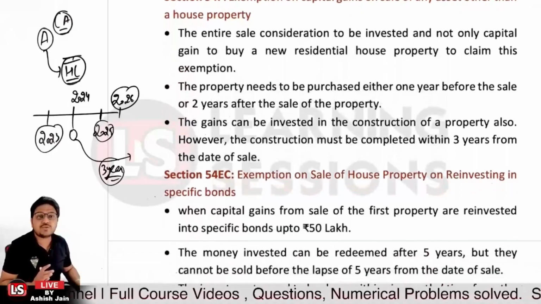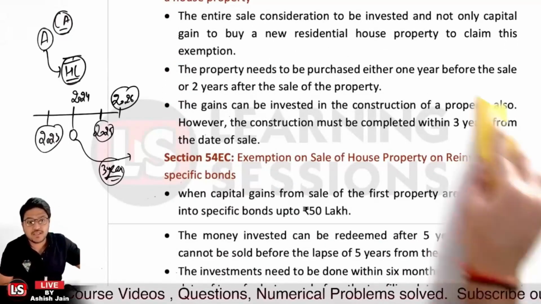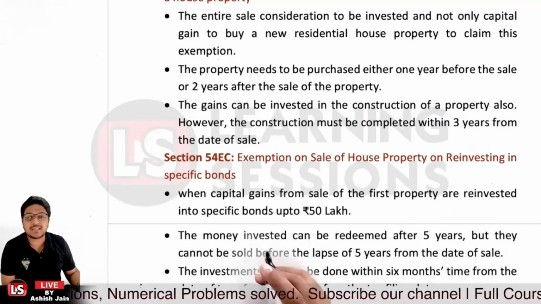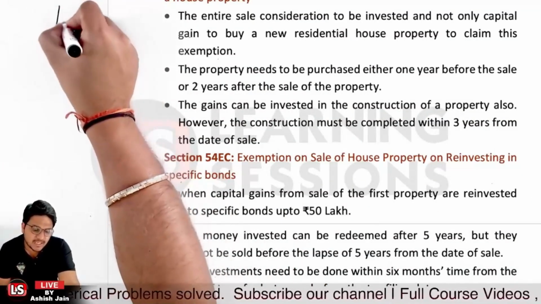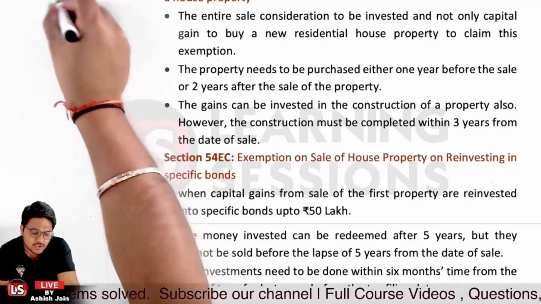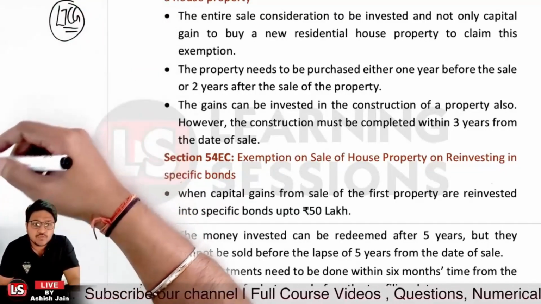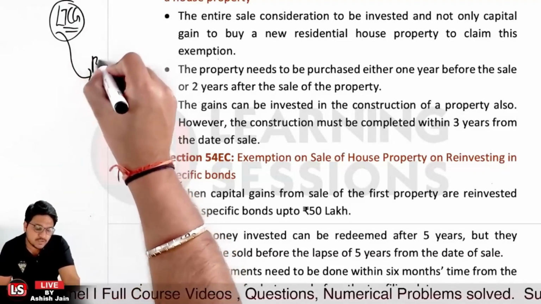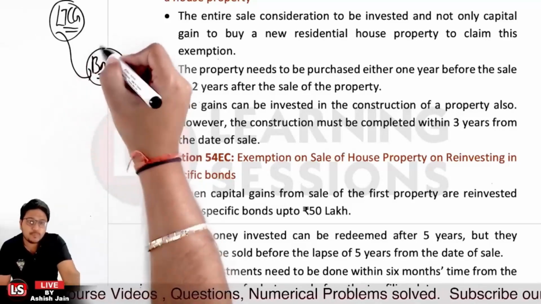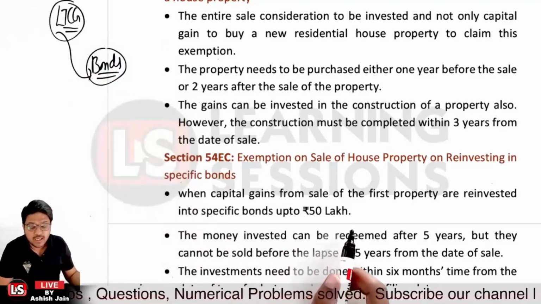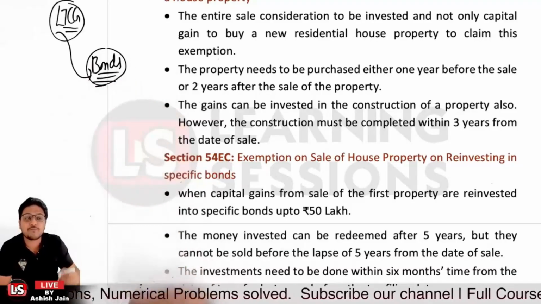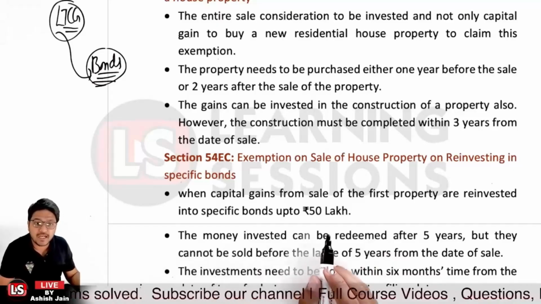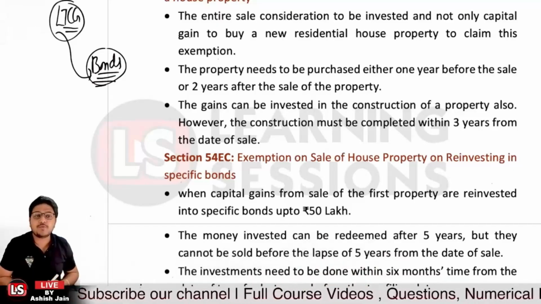Okay. Further, it's related to section 54EC. 54EC is actually related to exemption on sale of housing property on reinvesting in specific bonds. Let's say you had some long-term capital gain, and whatsoever the amount it was, you reinvested into specific bonds or government bonds, up to rupees 50 lakh only. And those bonds will have a lock-in period of 5 years, and they cannot be sold before 5 years from the date of sale, right? They cannot be sold before the 5 years.